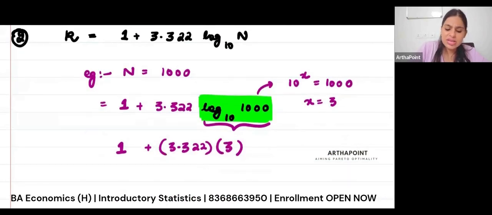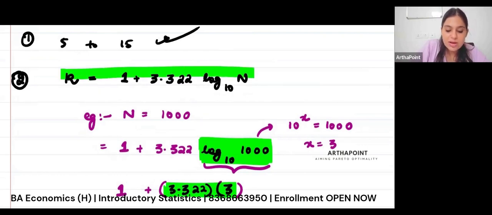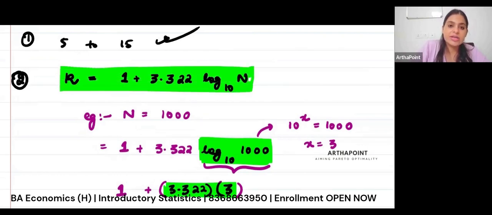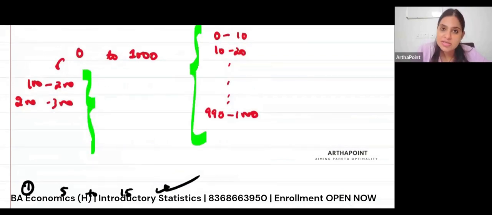So 3 into 3 is approximately 9. So I will just take this as 10 because this is 3.3. So I will take this as 10 plus 1. So it is 11. Which means if I have 1000 observations given to me, then I, on an average, can have 11 classes that I can divide my entire data set into. So this is the formula that is given in some books to find the right number of classes. How many classes should you introduce from your data set?